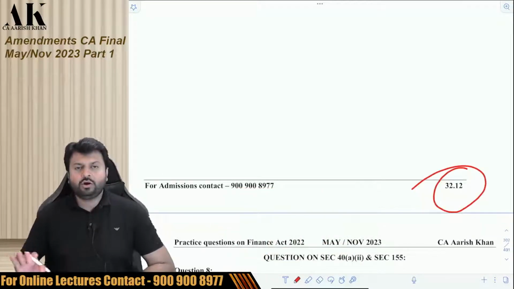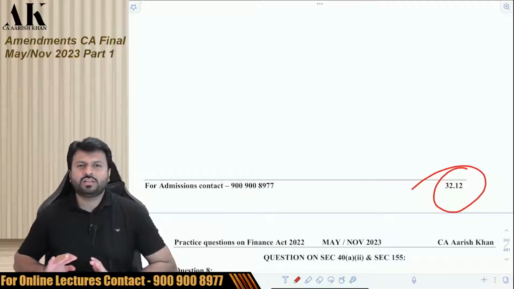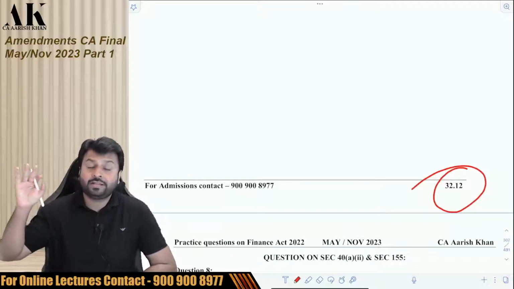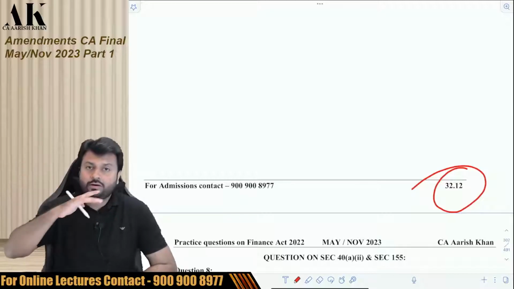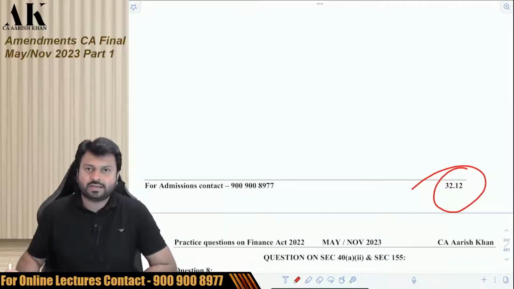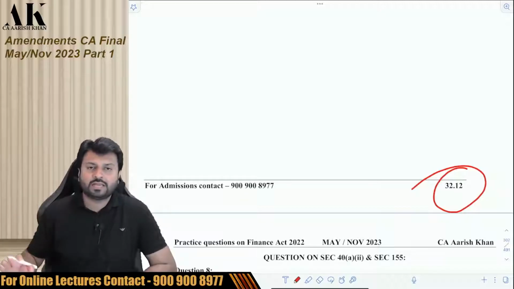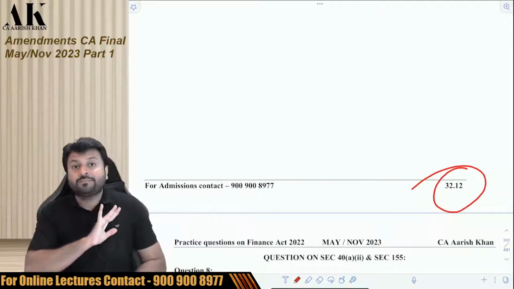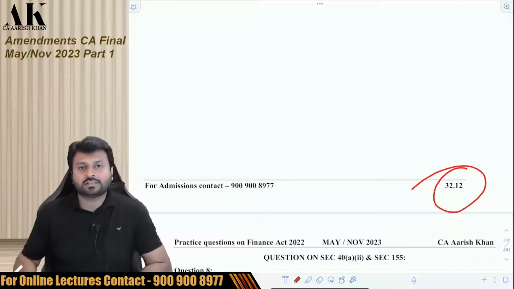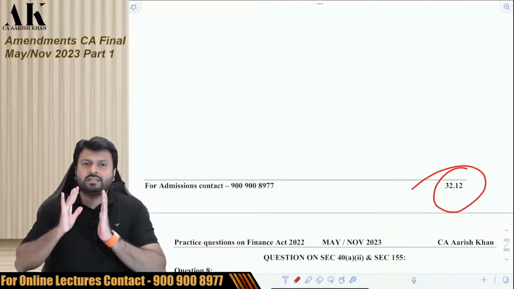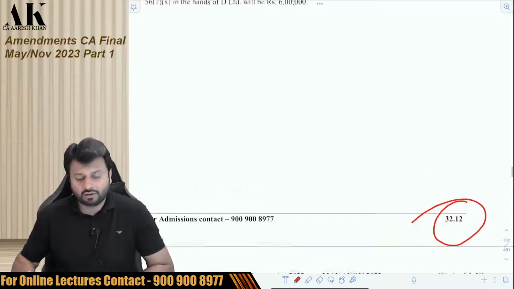And this is a very comprehensive question bank. It covers all the questions of ICAI. It covers all the RTPs, the last 5 attempts' RTPs from November 2020 to November 2022. All RTPs are covered. All mock test papers of the last 4 to 5 attempts are covered. The past exam papers of the last 3 to 4 attempts are also covered, with suggested answers. Everything is given in this particular question bank.